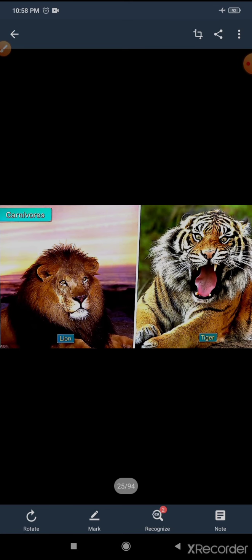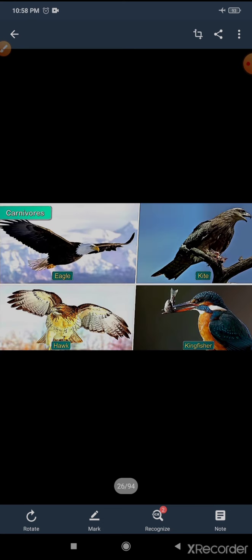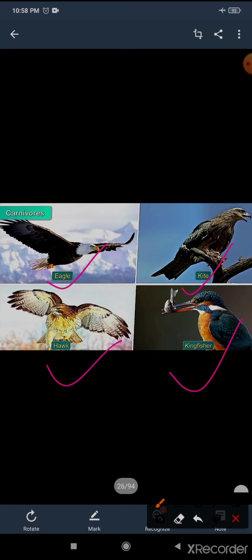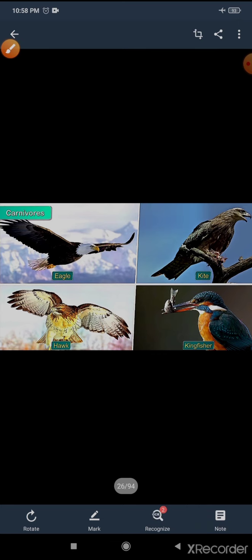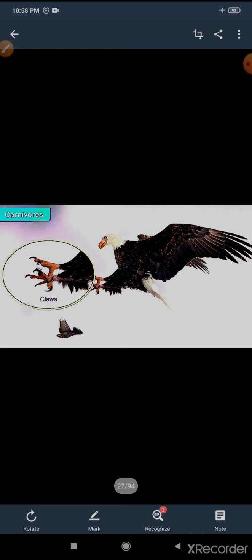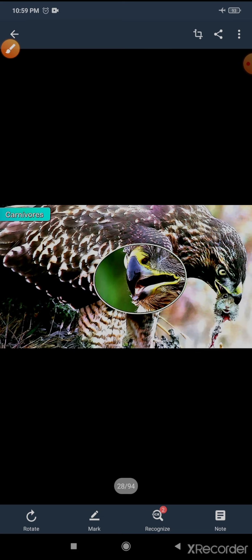This is an example of carnivorous animals: lion, tiger. This is an example of carnivorous birds: eagle, kite, hawk, and kingfisher. These all are examples of carnivorous birds. They have curved claws, and that helps them catch and hold their prey firmly.